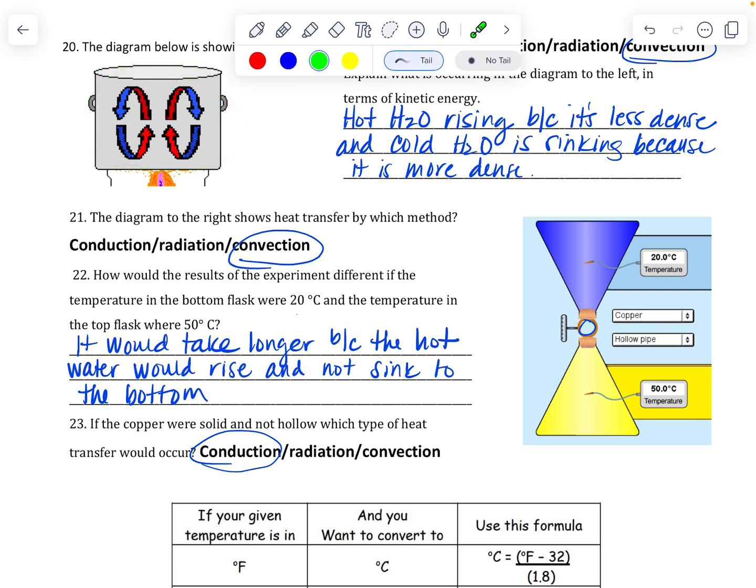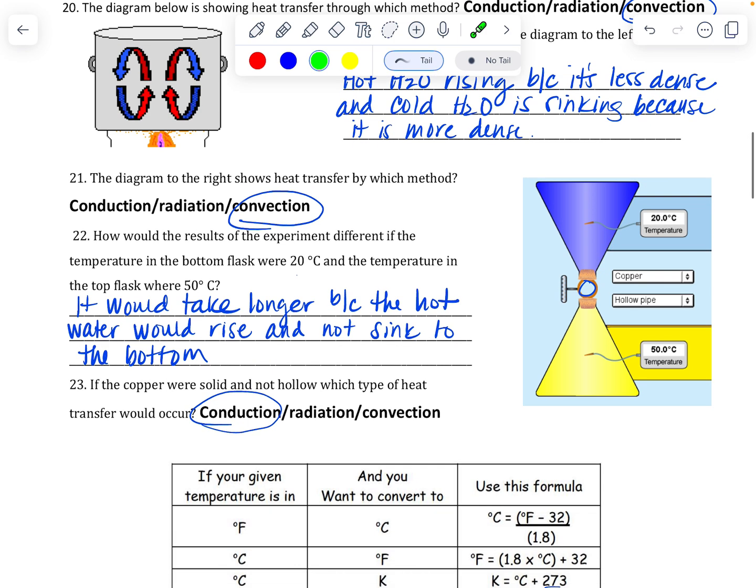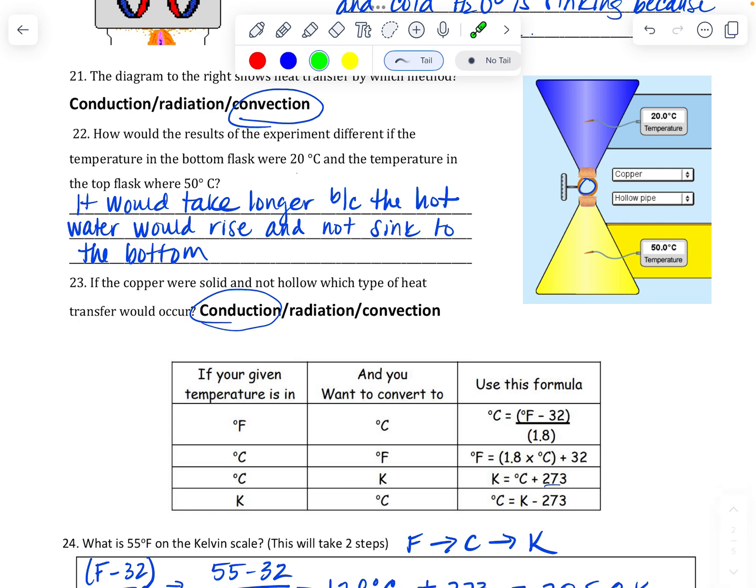The next one is from your gizmo. If you notice, it's a hollow tube here. And so these two are going to mix and make green. And because this one's warmer, they will eventually both be 35 degrees. But it's asking, how would it be different if the temperature on the bottom were 20 and the top is 50? Well, remember, since warm will rise, if this is where the warmer one is, it's going to rise here. So it's still going to mix. It will just take longer because you've got the warmer liquid on top. If this were solid and not hollow, it would become conduction because they couldn't mix. It would have to just transfer through the copper solid pipe.